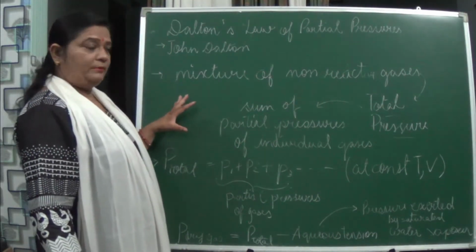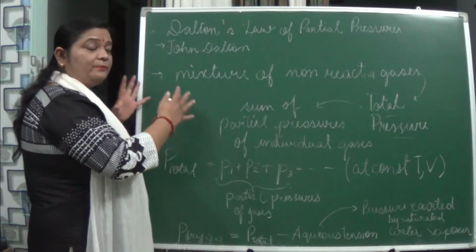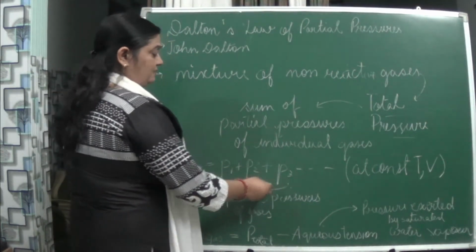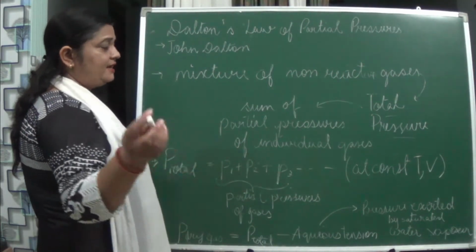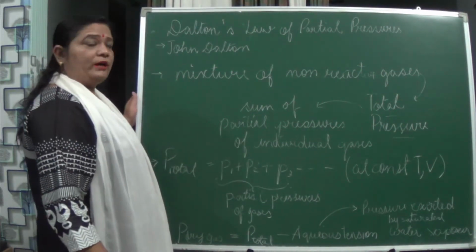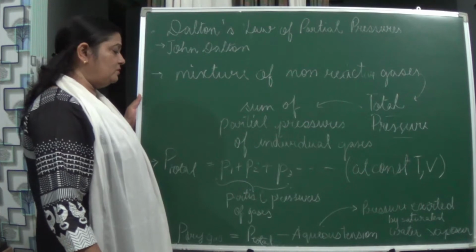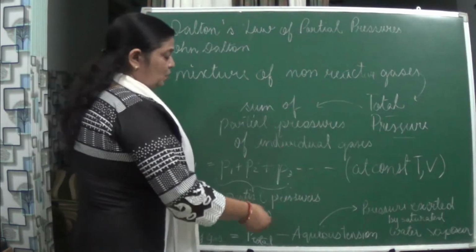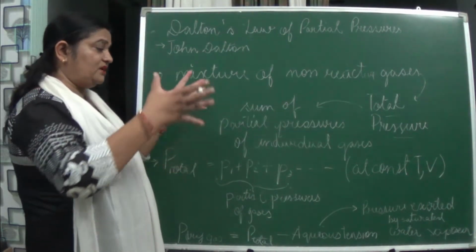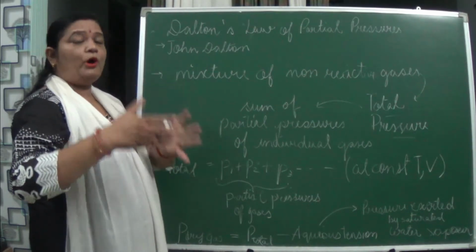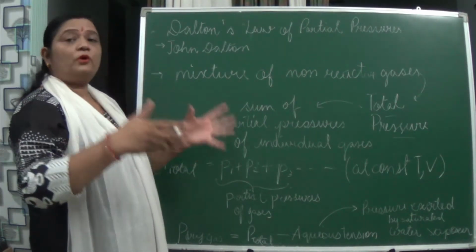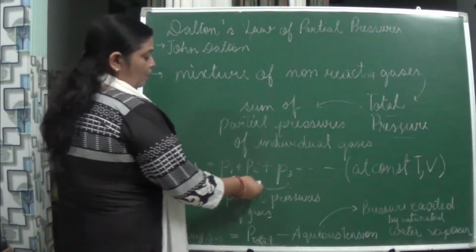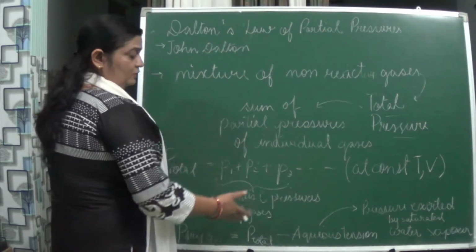So what do we mean by that? The total pressure we are getting is equal to P1 plus P2 plus P3. What are P1, P2, P3? Let us take the example of a simple mixture of gases. It consists of oxygen, nitrogen, carbon dioxide, and other gases as well. Just go on adding, and the total pressure is equal to the partial pressures of oxygen, nitrogen, carbon dioxide and all. So total pressure is equal to the partial pressures of the individual gases.